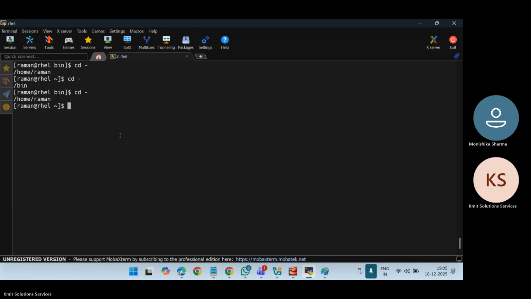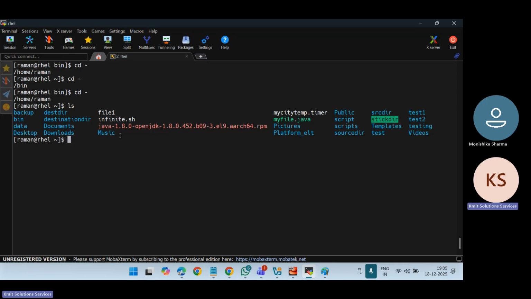Now, see, I'm in Raman's directory, but I don't have a test.sh file. See, there is no test.sh file. But I want to execute the test.sh file. Now let me go to some other folder, say the test1 folder. If I run the test.sh file here, see, it is executed. How is it executed? Because I moved that file into my bin directory.